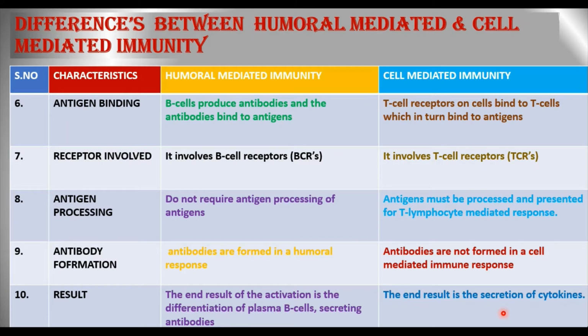Then, in humoral mediated immunity, B cells produce antibodies and the antibodies bind to the antigens. Whereas in cell mediated immunity, T cell receptors on the cell bind to the antigens. In humoral mediated immunity, B cell receptors are involved, whereas in cell mediated immunity, T cell receptors are involved.